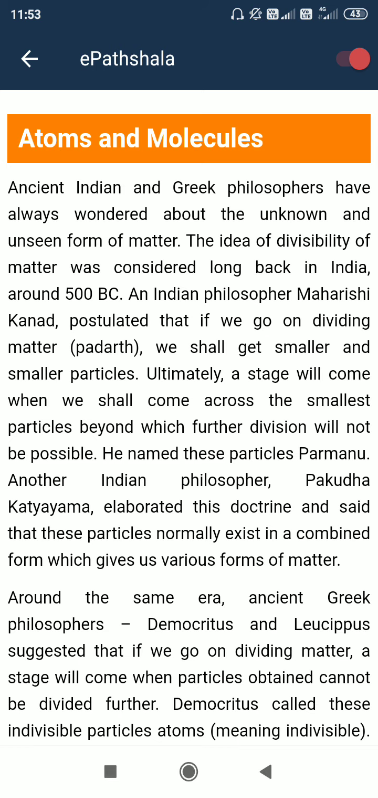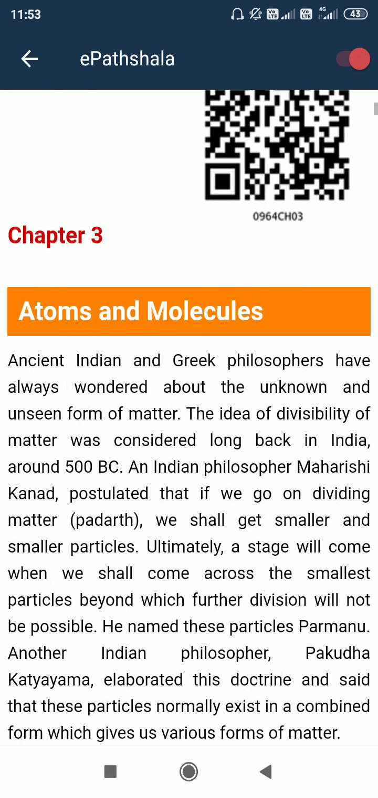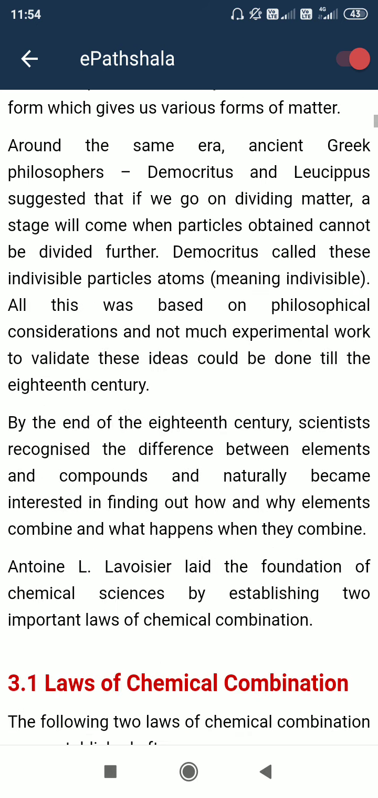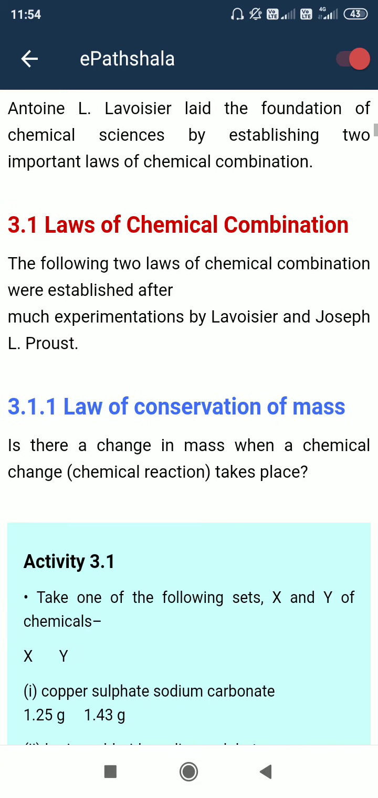When electrons are released, accepted, or shared, by these methods usually molecules are formed. Two or more atoms interact, get attracted towards each other, and form molecules, so they are present together. Okay, so this is the molecule.